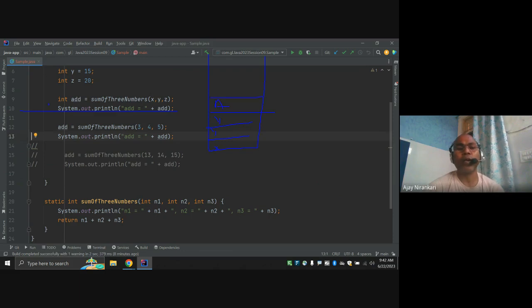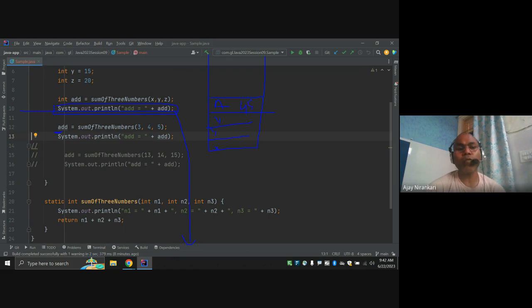This is a print statement, so it goes to your console output. It is not going to create any space here. But here you can say add equals again, you are not creating a new variable. Currently the add variable is 45, right?